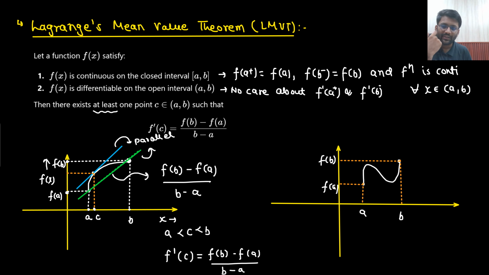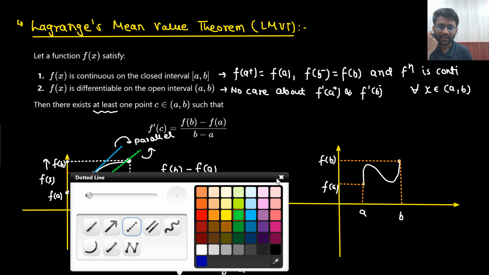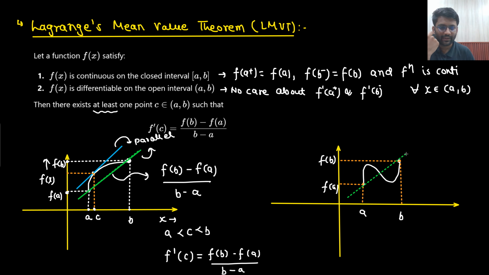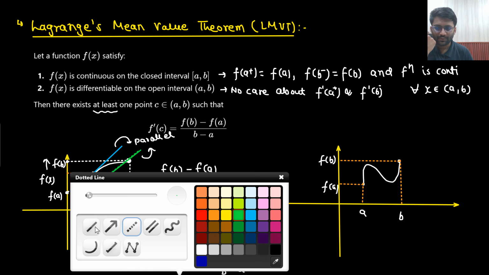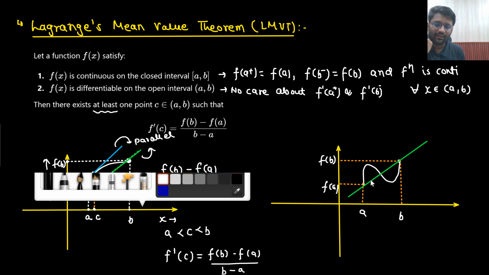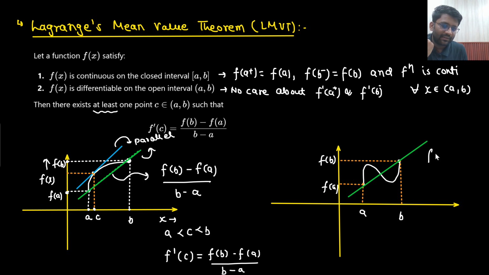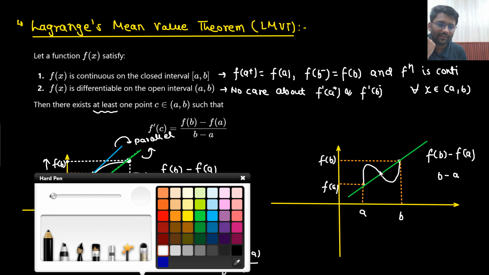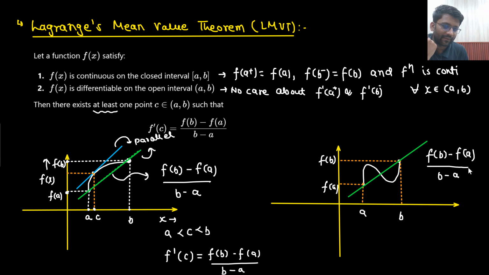You need to join these 2 points. And when I join these 2 points, what will be the slope of this line? The slope of this line is coming out to be f of b minus f of a, y-axis minus y-axis, divided by x-axis minus x-axis. So this is the slope of this particular line, right?